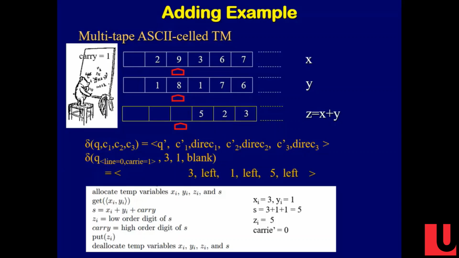What state am I in? I'm still in line 0. I'm done. I can go back. My loop invariants are done. I'm in line 0, and I'm just remembering what the carry is. And this time the carry is 0. There, an entire program with 2 states.